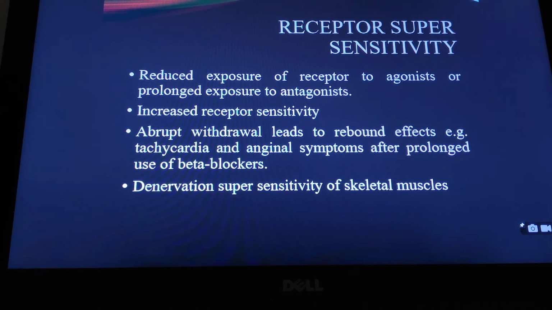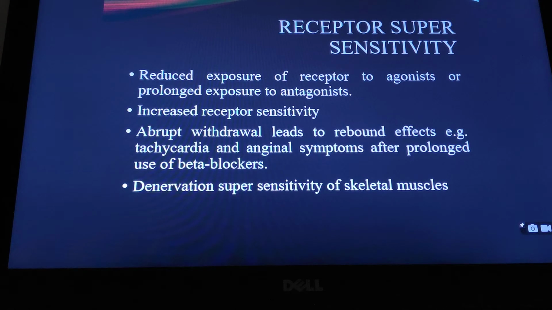Take the example of beta blockers, which are antagonists. They are used for various cardiac problems, various kinds of heart diseases. If the patient is taking a beta blocker for a long time, the receptors, due to the beta blocking effect, chronically become supersensitive. So if you suddenly withdraw the beta blocker, these hypersensitive receptors are acted upon by the sympathetic neurotransmitter adrenaline, causing rebound tachycardia and angina symptoms.